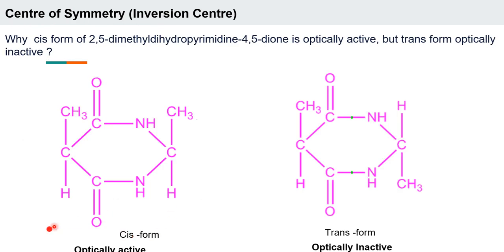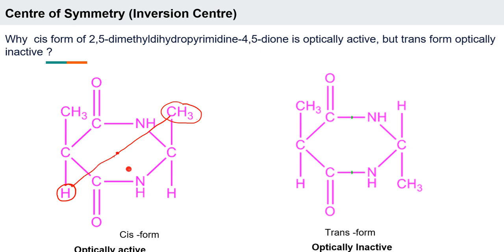Now look at this. Can you tell me which one has the center of symmetry? Let's draw it. See, these are the diagonally opposite groups. Consider this, I'm going to draw it from here. This is my CH3 and this is the diagonally opposite group, because if I draw a line from here, the equidistant group will be this.